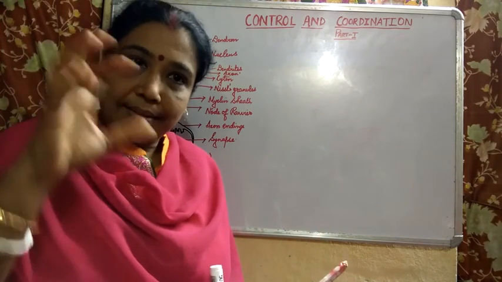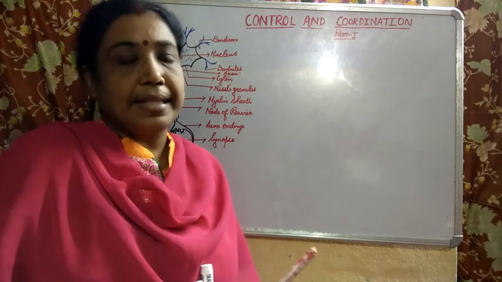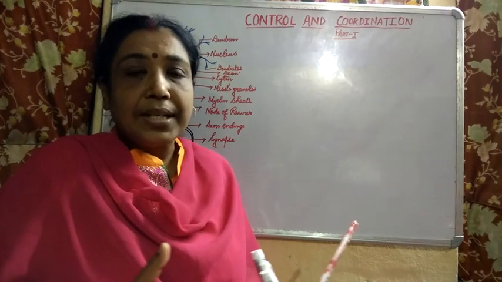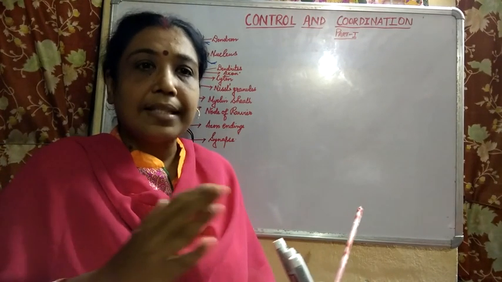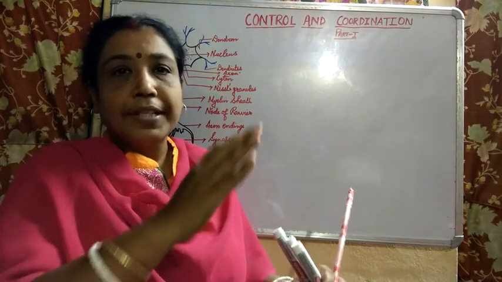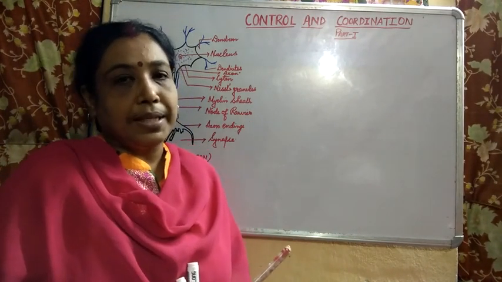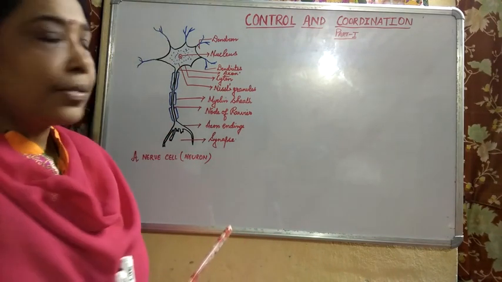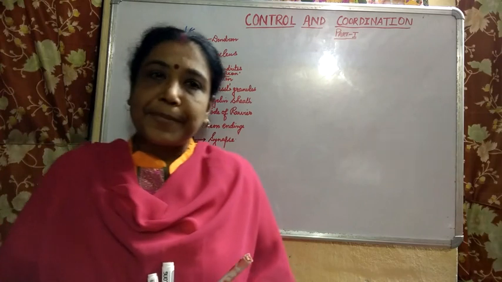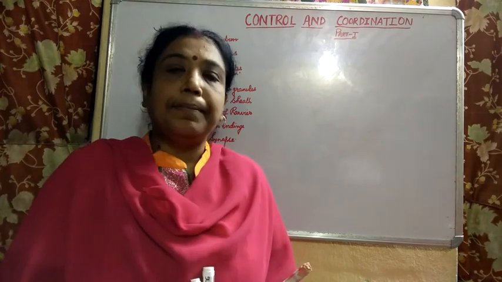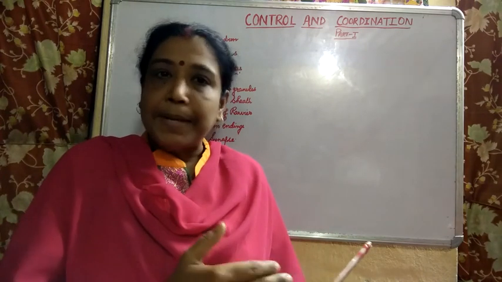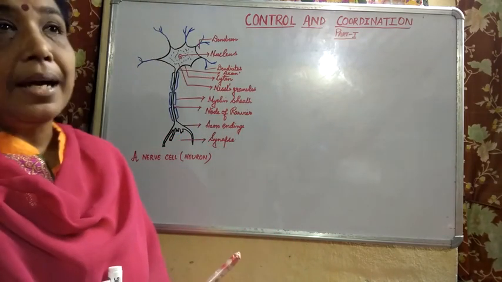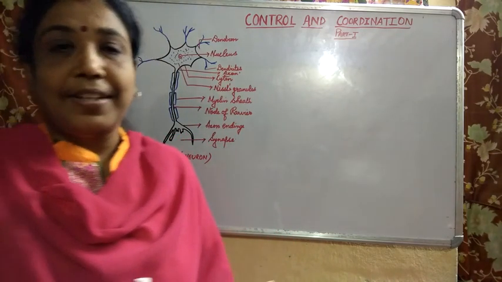Coordination means how each and everything is being coordinated for the smooth functioning of the body. In this chapter, we will be taking up the animal part as well as the plant part. But today I would just like to start with neuron.